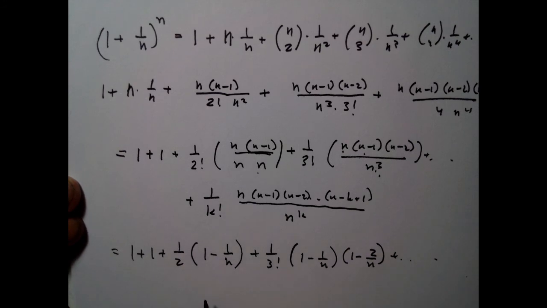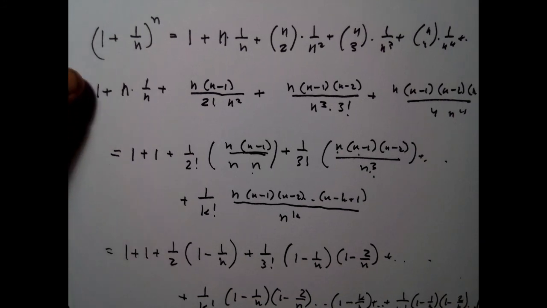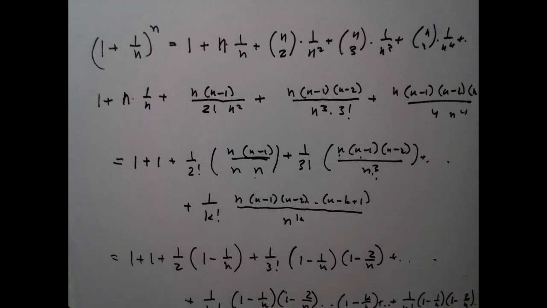And so in general, if I go on like that, I will have plus 1 over k factorial times (1 - 1/n)(1 - 2/n) etc. (1 - k/n), and so the last term will be 1 over n factorial times (1 - 1/n)(1 - 2/n) etc. And the last term will be (1 - (n - 1)/n). Okay, so this is the way I'm writing down this particular term, (1 + 1/n)^n.